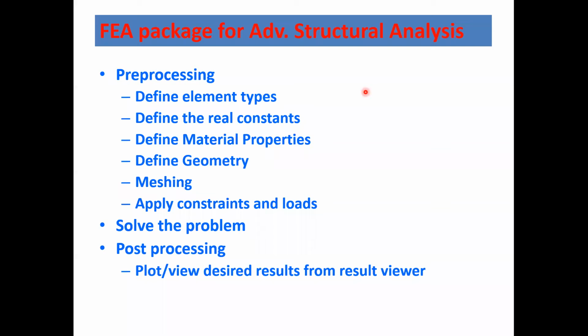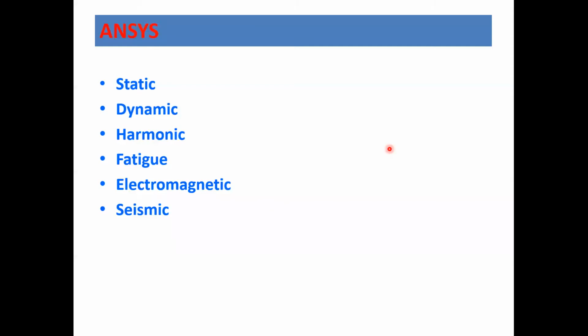All the finite element method software have three different modules. One is the pre-processing module, second one is the processing module, and last one is the post-processing module. So in the pre-processing module, you have to go for the input basically, and in the post-processing module, you have to see the results. Okay, so the most popular FEA package is ANSYS. We also have software called Abaqus, which is also very widely used for finite element analysis. So whether it is Abaqus or ANSYS, we can go for static analysis, dynamic analysis, harmonic analysis, fatigue analysis, and many more.